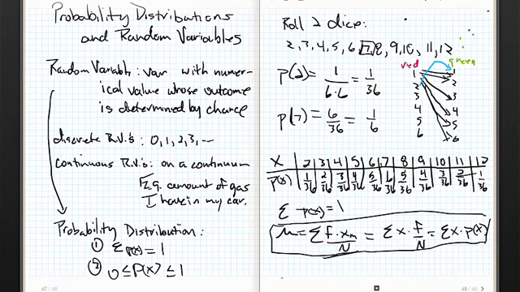Hey, let's figure out what the average roll is real quick. So the mean of this is going to be, well, all I'm going to do is add up this times this. So 2 over 36 plus 6 over 36, that's 3 times 2 over 36, plus 12 over 36 plus 20 over 36 plus 30 over 36 plus 42 over 36, and then I can go down again, can't I?